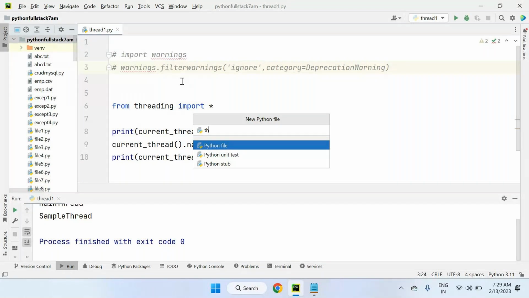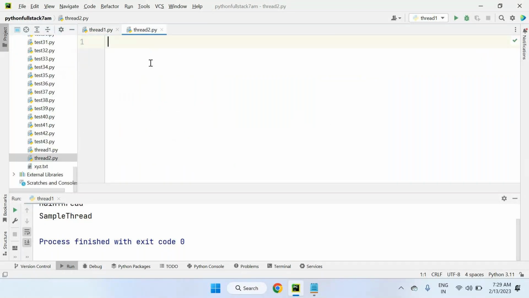So thread 2 is my program. Right now I'm not importing any threading module, which means we are not working with multi-threading, it is normal programming. I am creating two functions here. First, a square function, which accepts numbers at runtime.